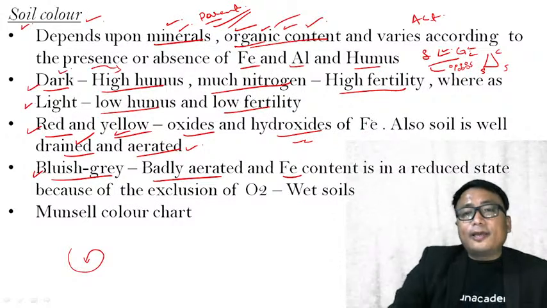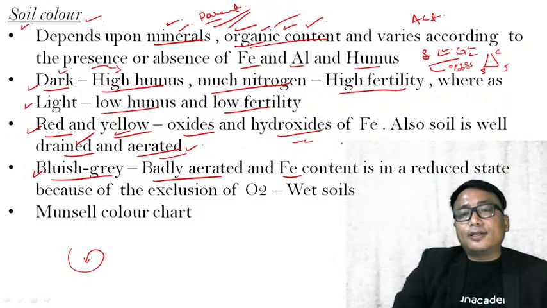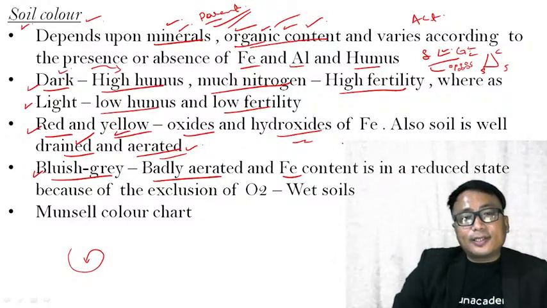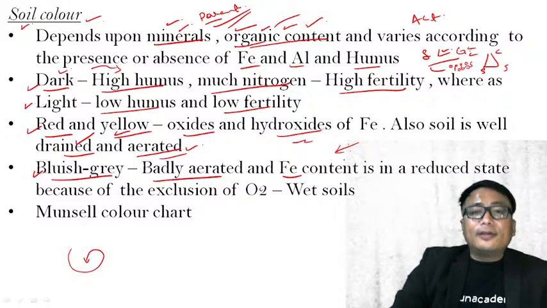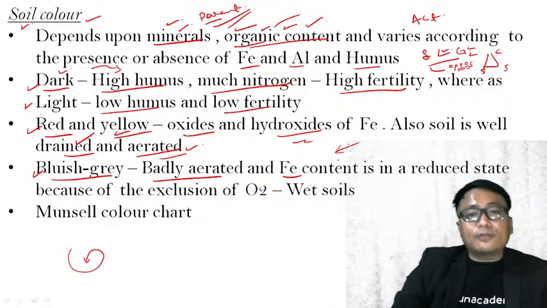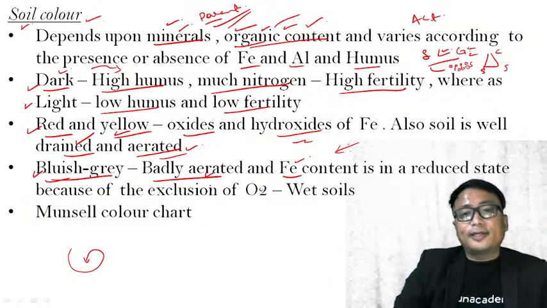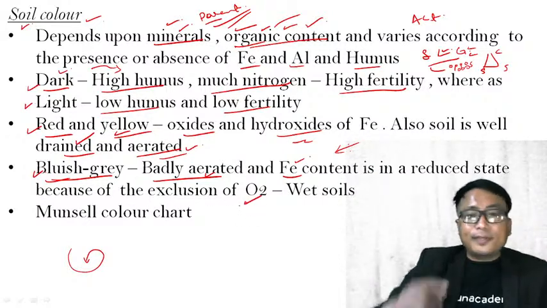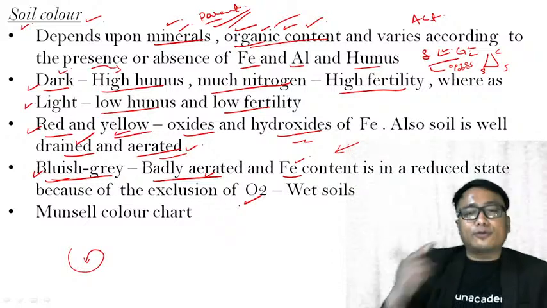Means, see, when it is well aerated, the iron will undergo oxidation resulting in the ferric oxide. But if it is not well aerated, it will be reduced, means reduction will take place. So the iron will be present in a ferrous form. So if the color of the soil is bluish gray, it is badly aerated and the iron content is in a reduced state because of the exclusion of the oxygen, which means the soil is not well aerated, so the oxygenation is also less.